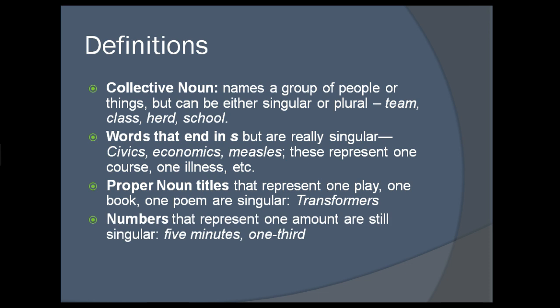Numbers, representing one amount, such as 5 minutes is a long time. 5 minutes is one amount of time. 1/3 is still going to be a fraction, one portion of a larger whole. Therefore, it's singular.